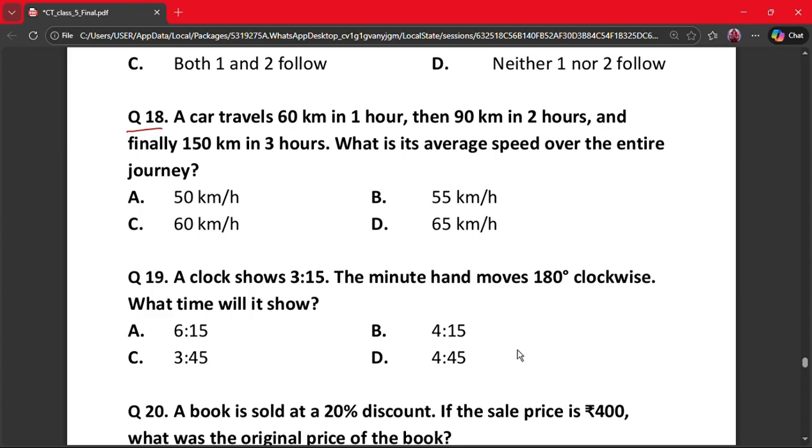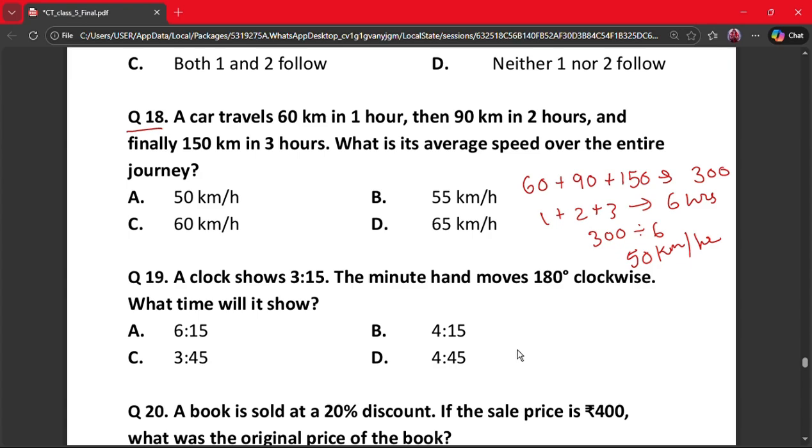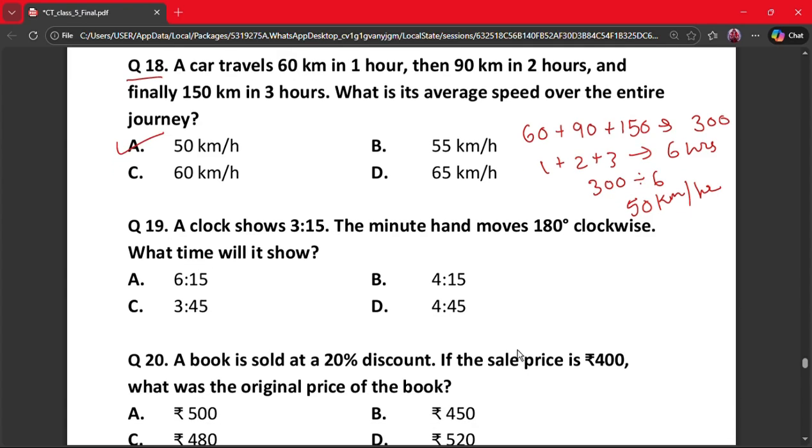So total distance is 60 plus 90 plus 150, which gives us 300 kilometers, and total time is 1 plus 2 plus 3, which gives us 6 hours. So average speed is 300 divided by 6, which gives us 50 km per hour. So correct answer is option A.